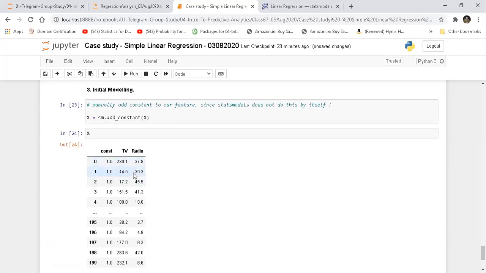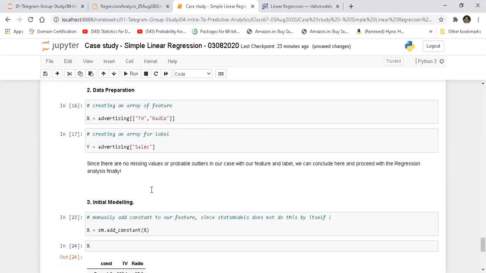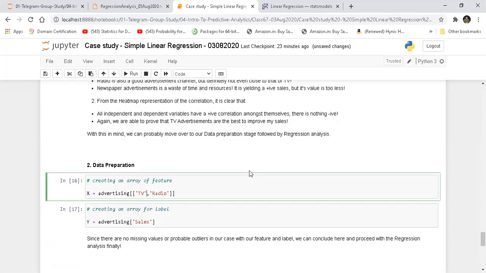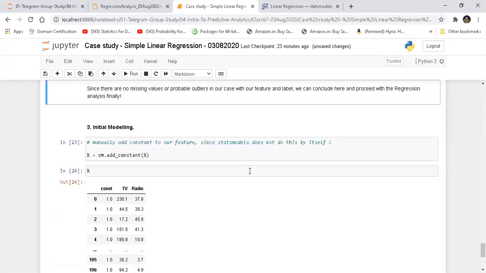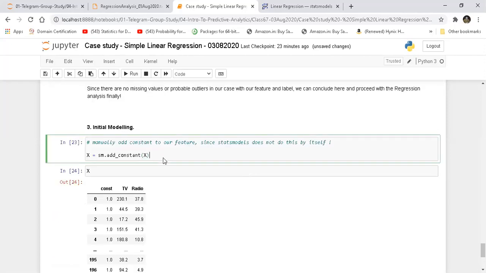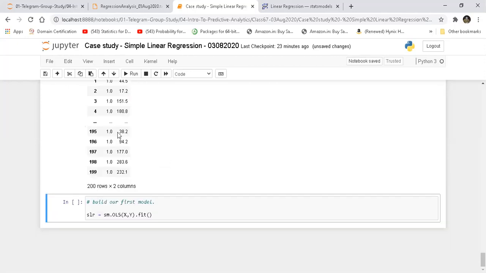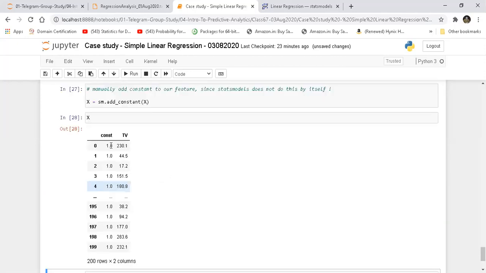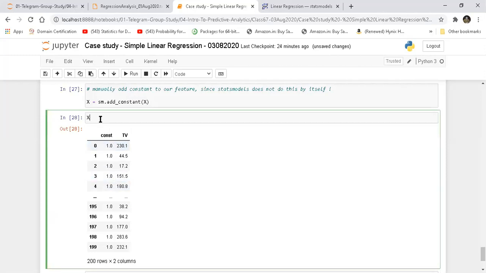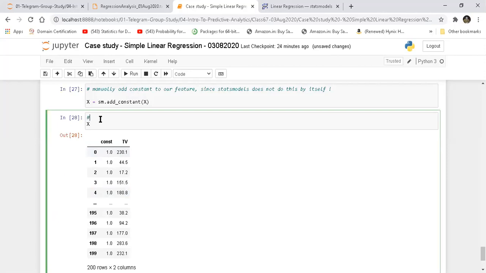Oh, I think we have taken TV and the radio. We should not be taking radio, right? We are doing a simple linear regression. Let's execute these two things, add the constant, and then see what it is doing. So it is taking a constant of 1.0, so it's taking theta 0 is equal to 1 and the value of TV. So I can quickly recheck the values on my feature.